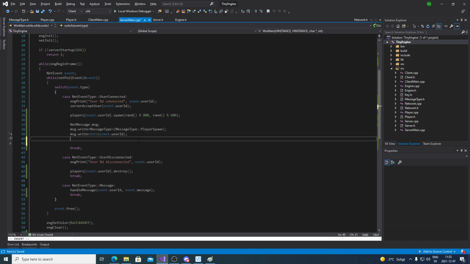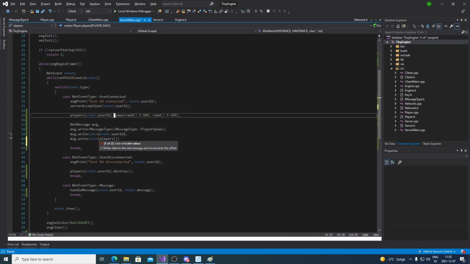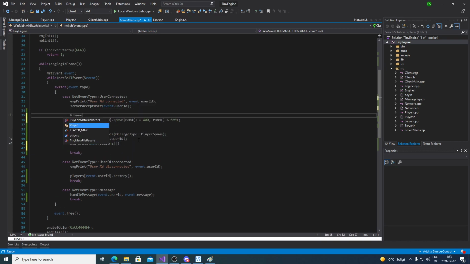Anyways, so we're writing the user ID, so that's gonna be the player that we are spawning, and then we're gonna write where we spawned him or her or them. I'm just gonna say them. Actually, I'm just gonna save the player as a pointer here. Player is equal to players user ID.